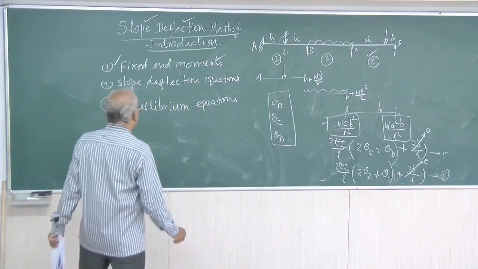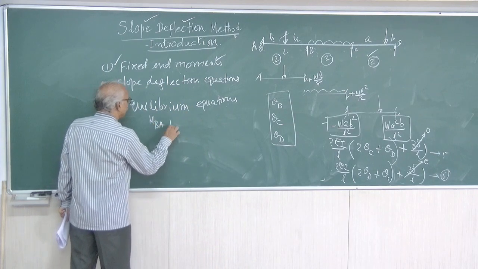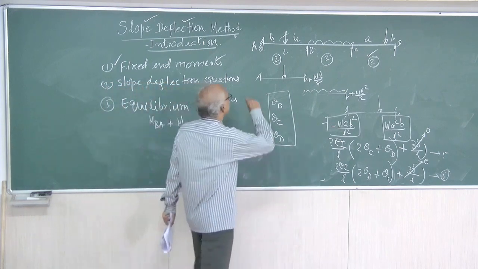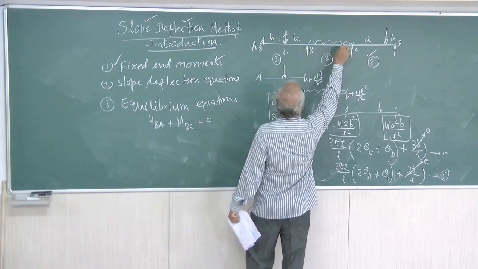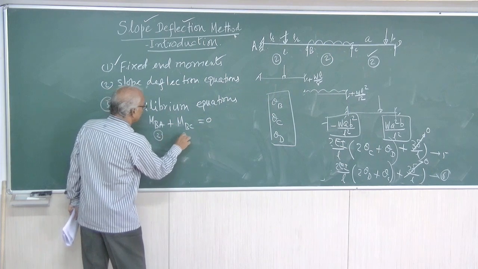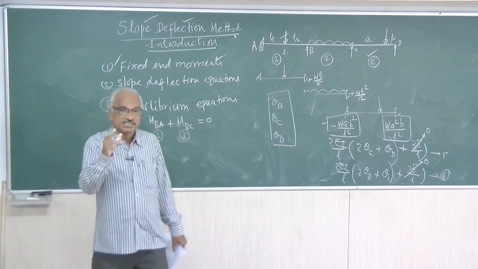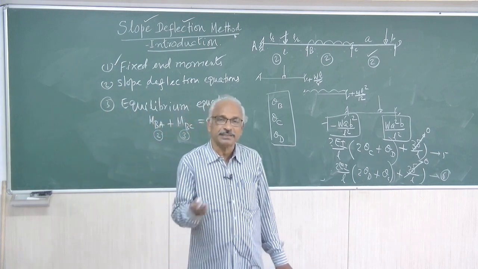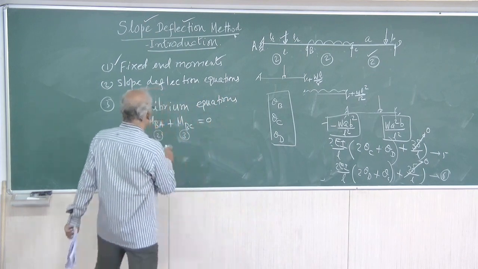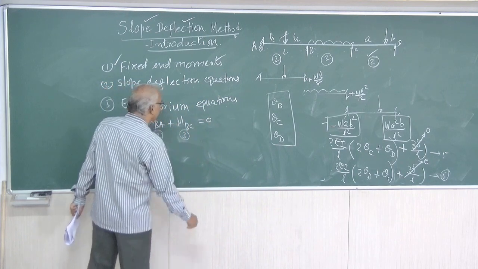Now, equation 1 is at B, MBA plus MBC equal to 0. At the joint B, MBA plus MBC. Your MBA is equation number 2, MBC your equation number 3. That you have in the second step. In the second step, you have got 6 equations, MAB, MBA, MBC, MCB, like that. So, you have to use the second equation and third equation, add them, simplify them. That is one equilibrium equation.